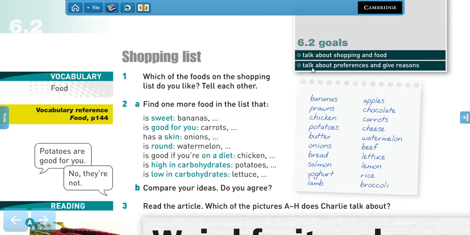All right, so first, we have a list of shopping and try to think about the foods of this list that you like. Right? So let's go over some of the vocabulary.